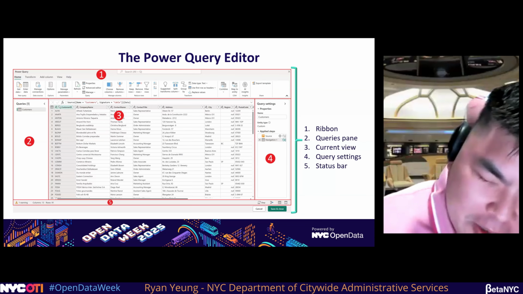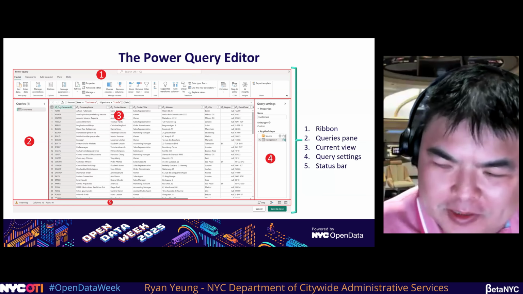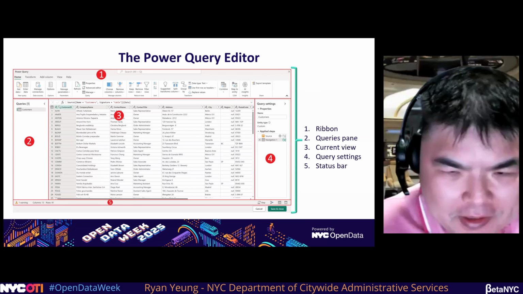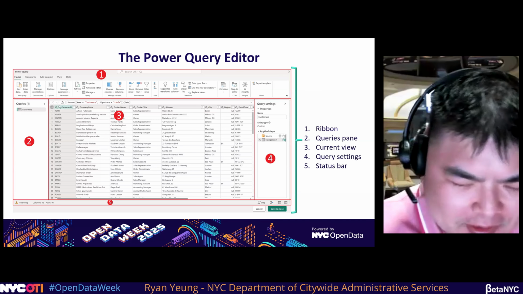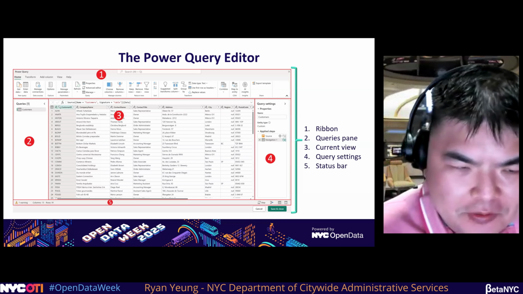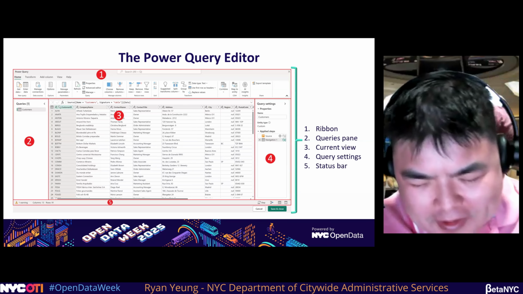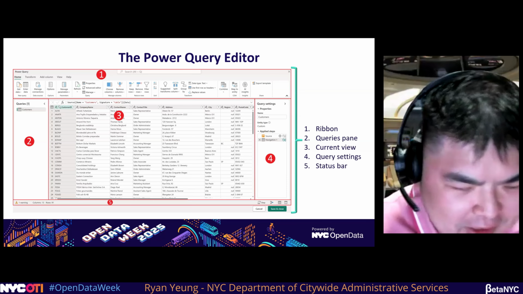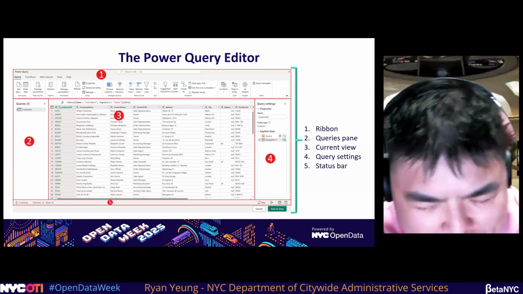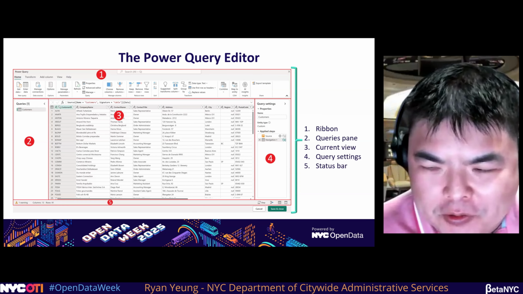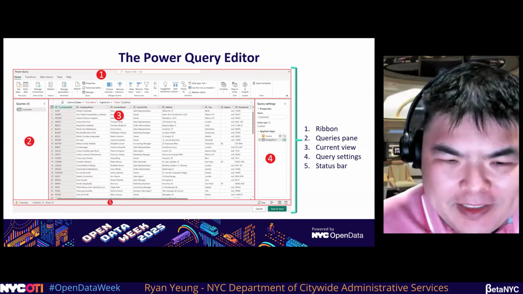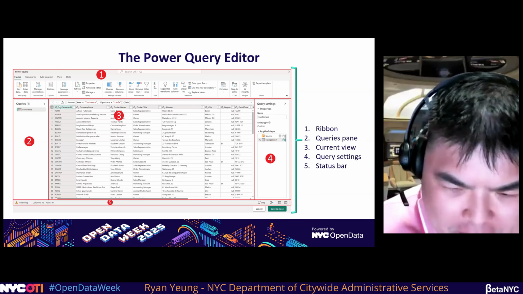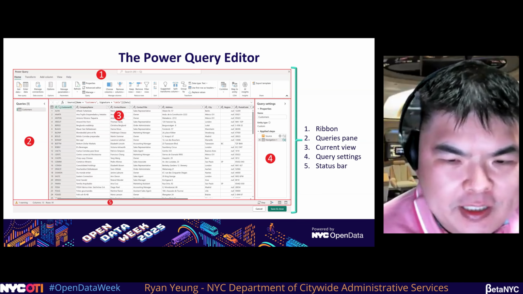So it stands for mashup. I used to think it was Microsoft, but it actually does stand for mashup, which kind of makes some sense. The bad news about M is that it's different from any other Microsoft language that you've ever heard of. It's different from DAX, it's different from Excel, it's different from Visual Basic. The good news is I've only had to use M like 2 or 3 times in my life. Most of the stuff you can do in the Power Query editor, which is great. It's a graphical interface. All you have to do is click, and you can generally get what you want.